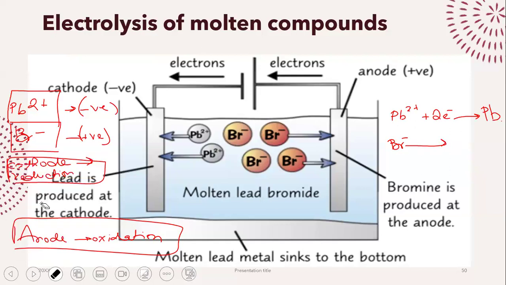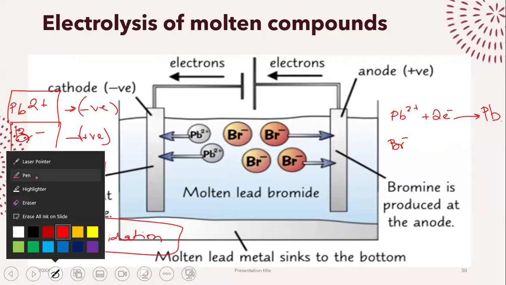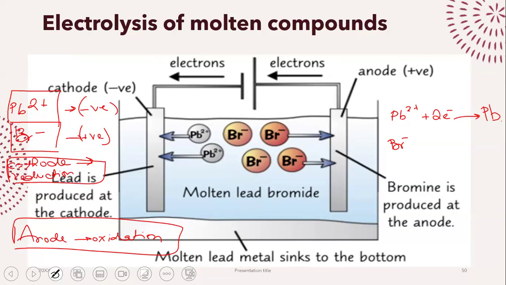Now, another tidbit. If you have trouble making these half equations, you can write it down like this. Bromide will lose electrons and give you bromine gas. Now, this equation I have written down is technically correct.